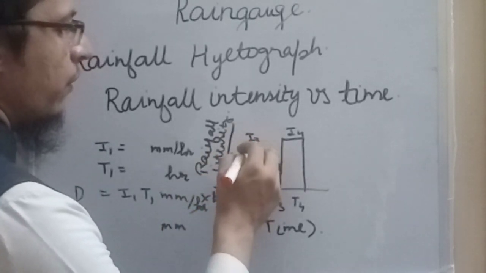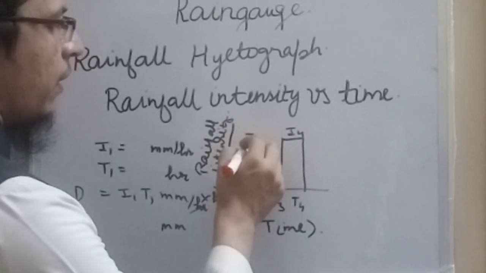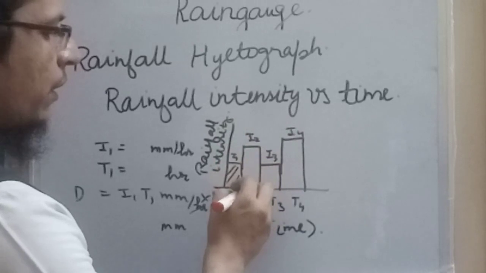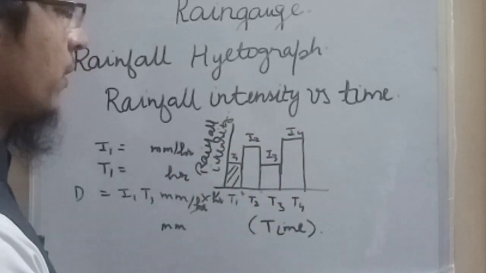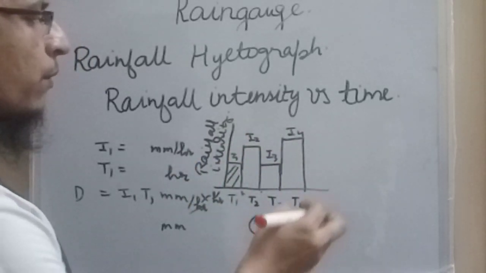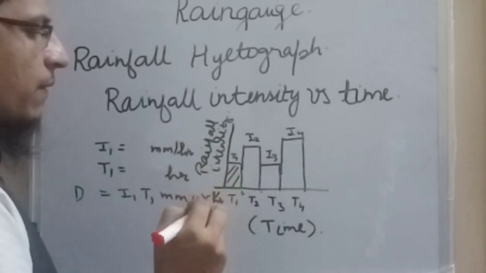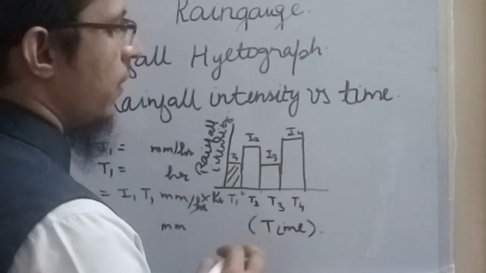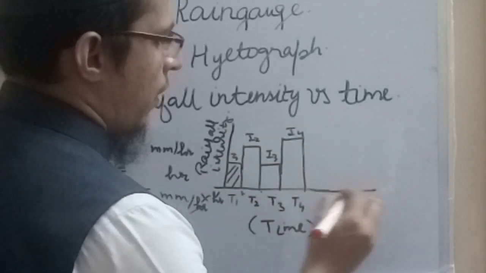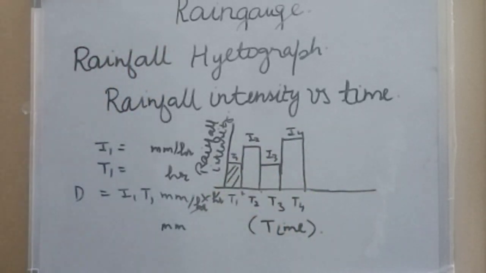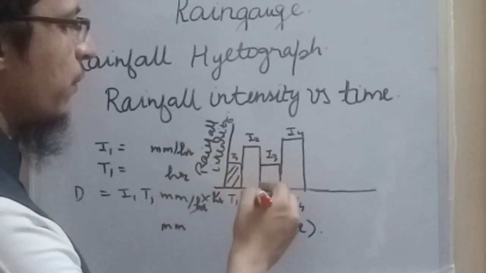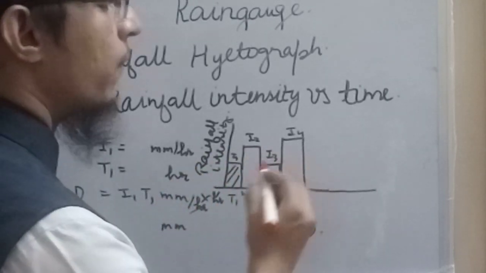This is rectangular, so the area will be length into breadth, that is the intensity I2 into the time duration. If you want to know the total rainfall depth, we take the total area of the hyetograph, the area of each bar: I1 T1 plus I2 T2, I3 T3, I4 T4.